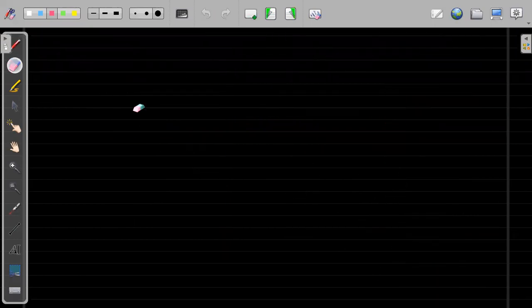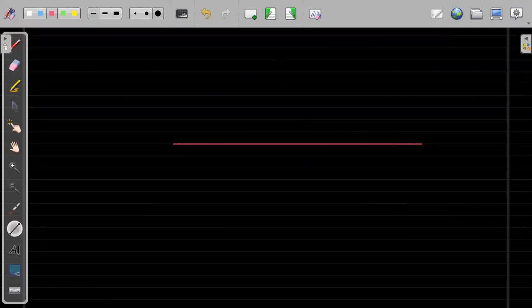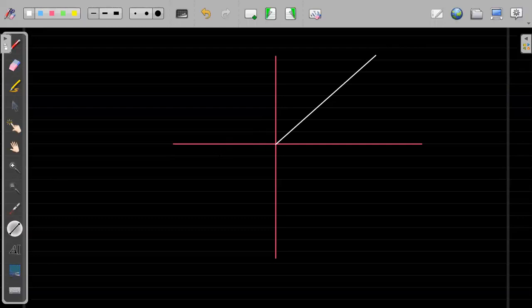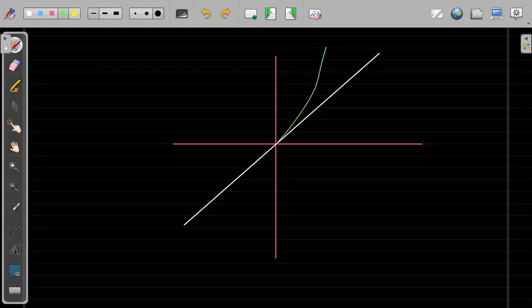Similarly, exactly the same thing, if I do it for tan x and draw the graph of tan x, it will be something like this, and something like this, right?